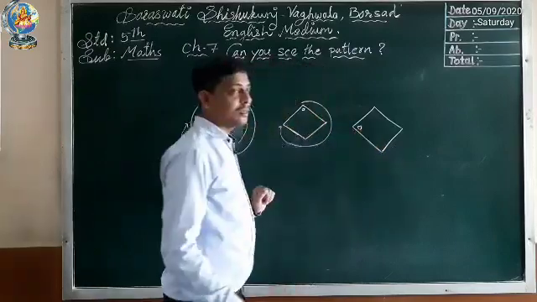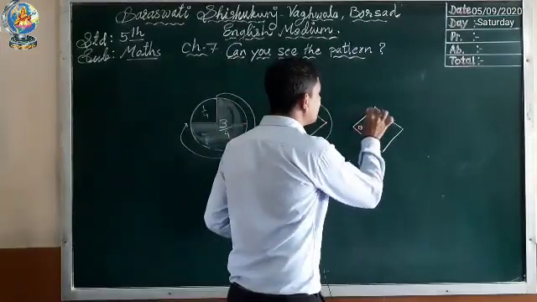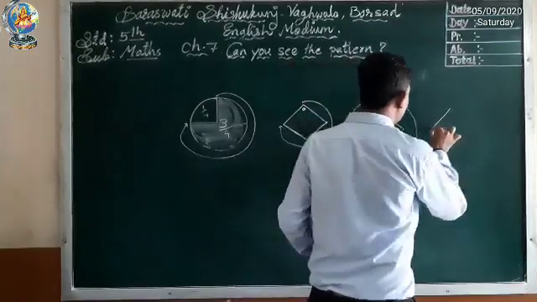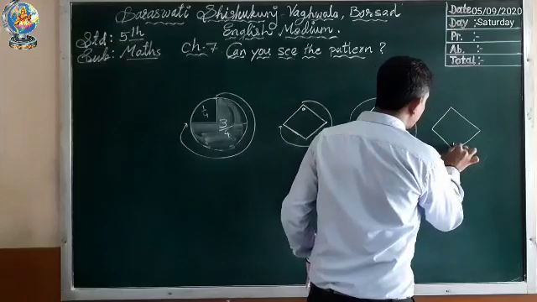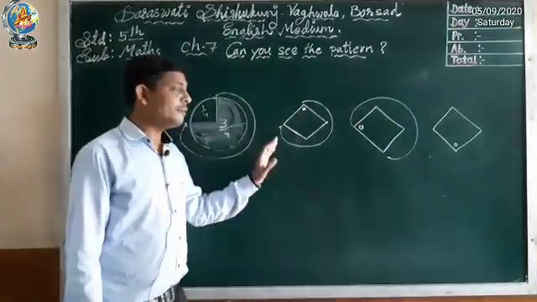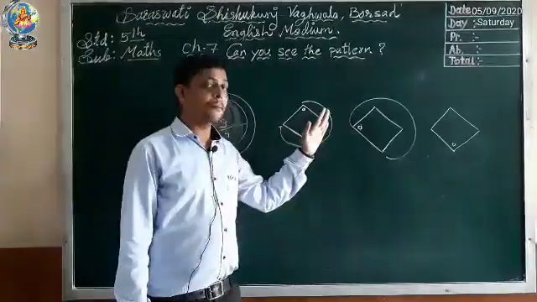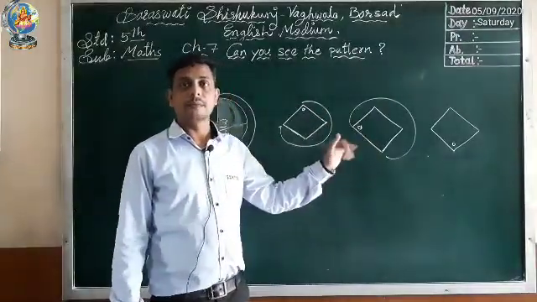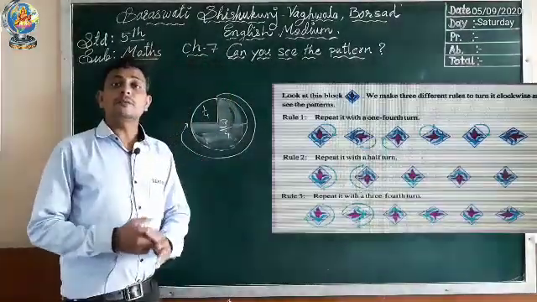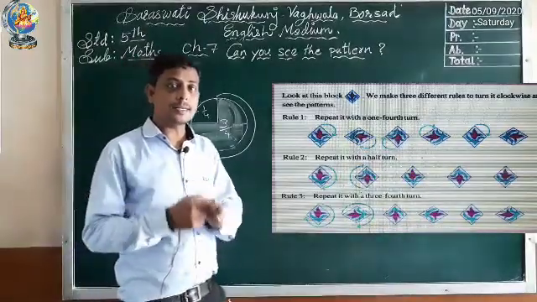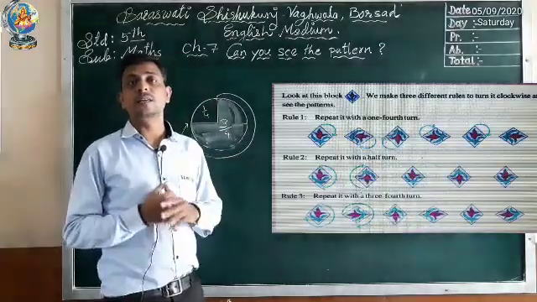The circle will come here. 3/4 means 1, 2 and 3, so it will come here. Let's draw it. When you rotate this given figure into 3/4, you will get patterns. So these are the 3 rules which we learned today. Now we will do exercise on the basis of these 3 rules.